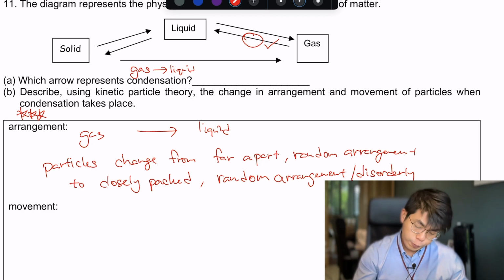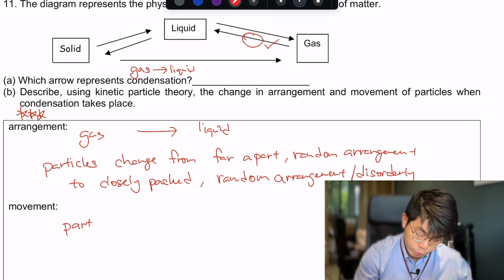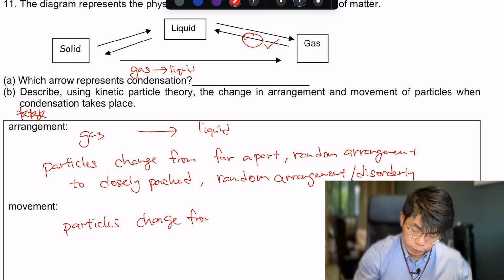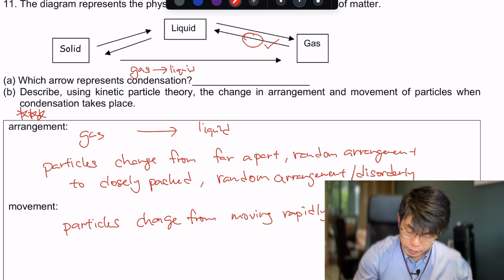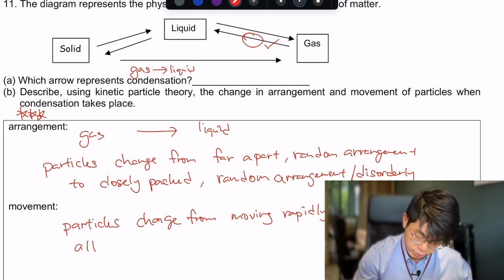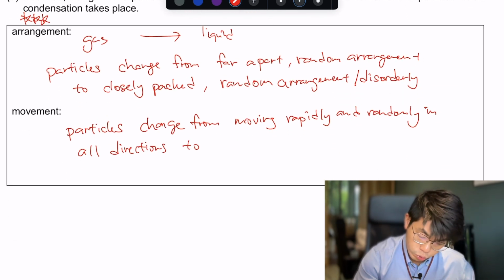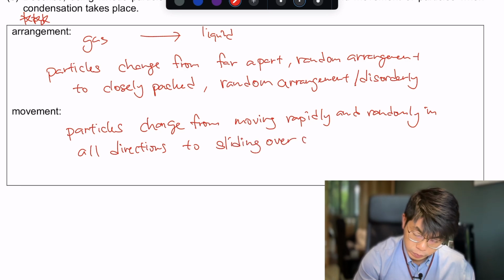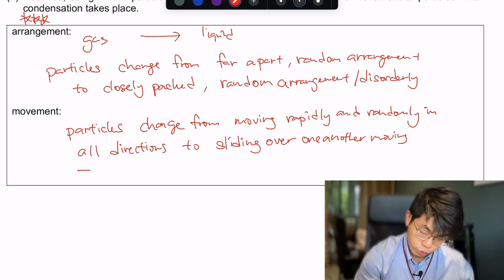Now, for the movement, you will just talk about the movement of particles in the gas. So particles change from moving rapidly and randomly in all directions to sliding over one another, moving throughout the liquid.